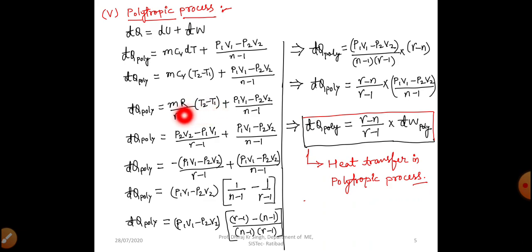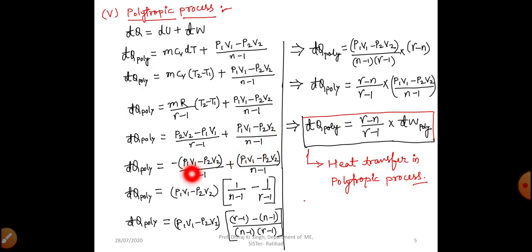Why? Because from the ideal gas equation PV equals mRT, in the place of mRT2 we can write P2V2, and in the place of mRT1 we can write P1V1. So now our equation becomes del Q poly equal to (P2V2 minus P1V1) by (gamma minus 1) plus (P1V1 minus P2V2) by (n minus 1).